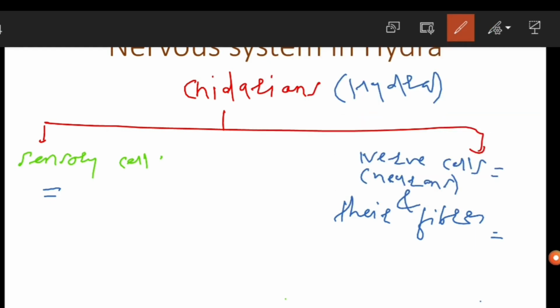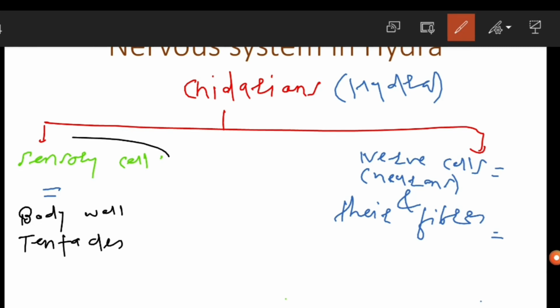If we talk about the sensory cells, sensory cells are found in the body wall of the hydra as well as in the tentacles. If someone asks you what is the location of the sensory cells, then you can tell them: in the body wall of the hydra as well as in the tentacles of the hydra.